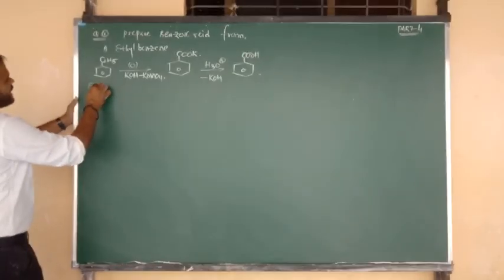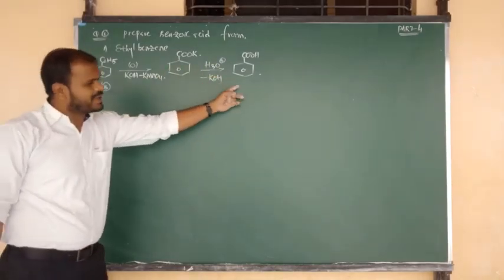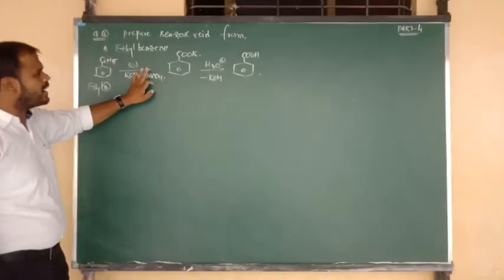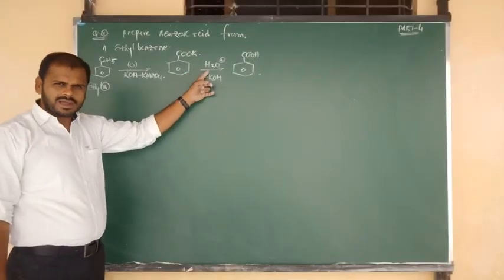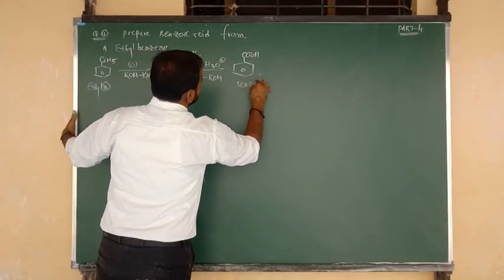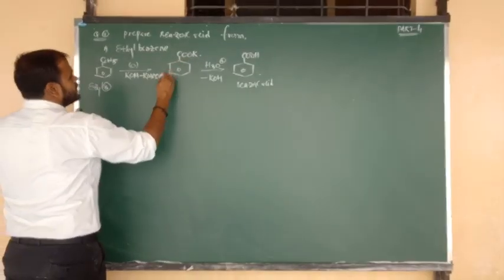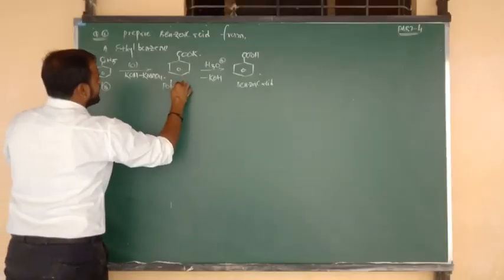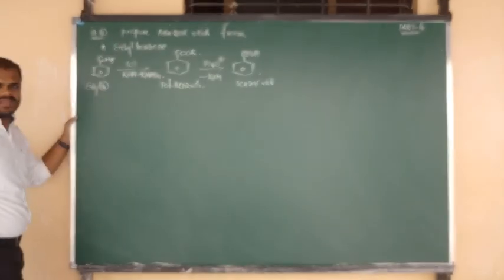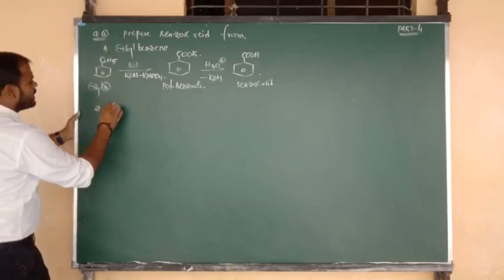So the reactant name is ethyl benzene. They are asking, give the conversion of ethyl benzene to benzoic acid. So in one line, ethyl benzene upon oxidation with alkaline KMnO4 and followed by hydrolysis gives benzoic acid. In this reaction, what is the intermediate? The intermediate is potassium benzoate. Clear.